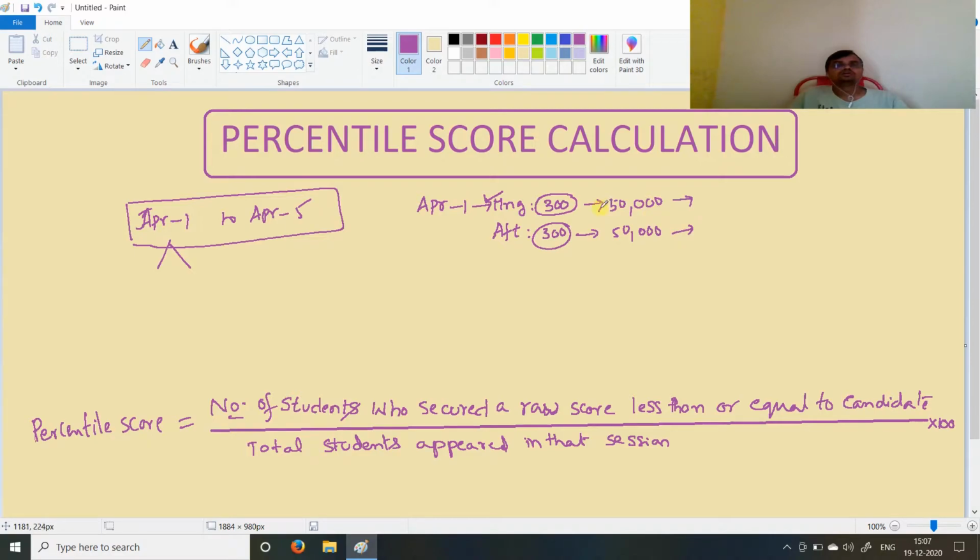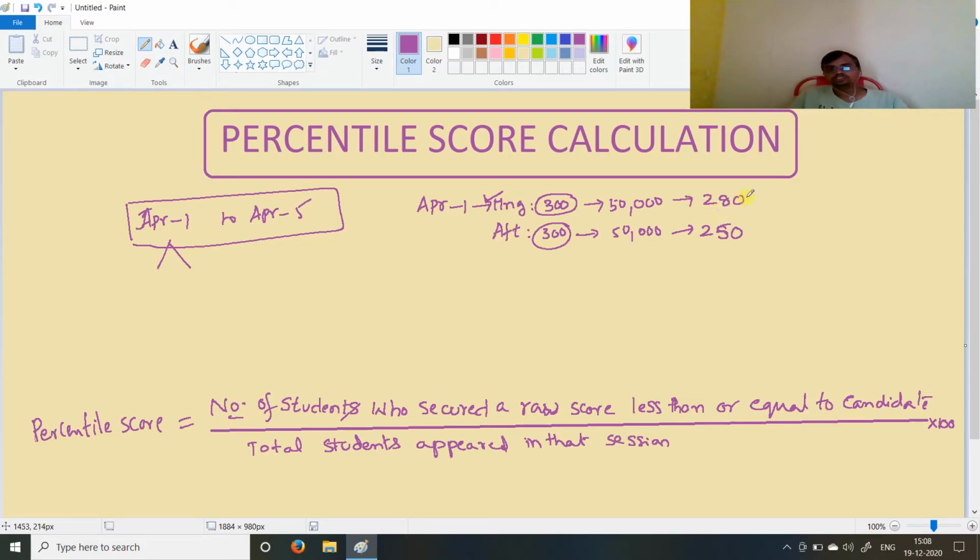In the morning session, suppose the highest mark is 280, and the highest mark in the afternoon session is 250. So here you can say that the afternoon session paper is more difficult than the morning session.